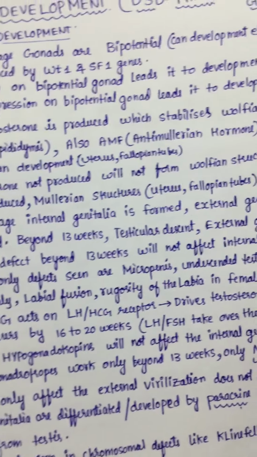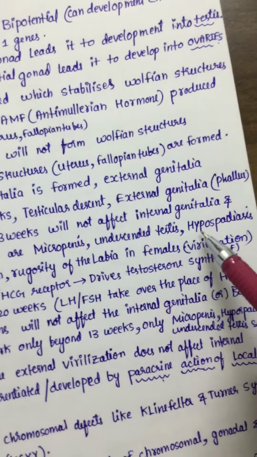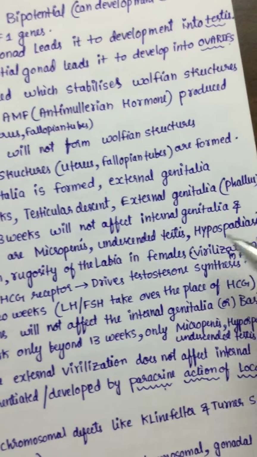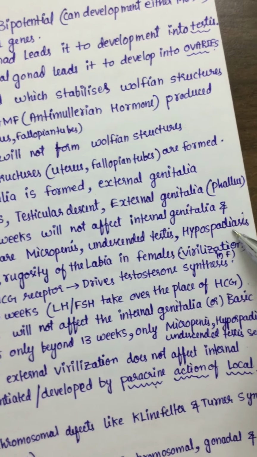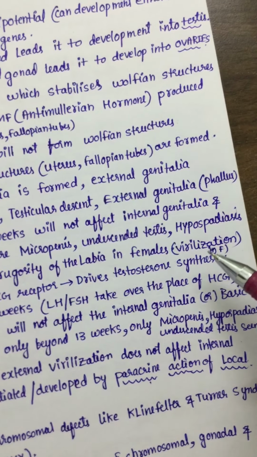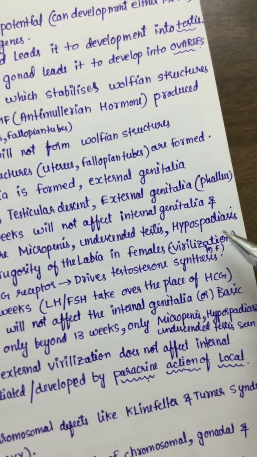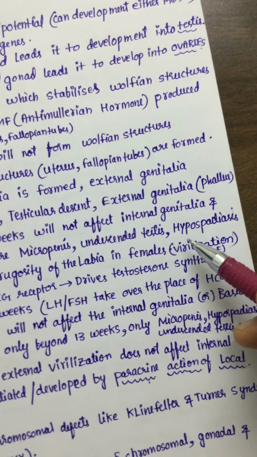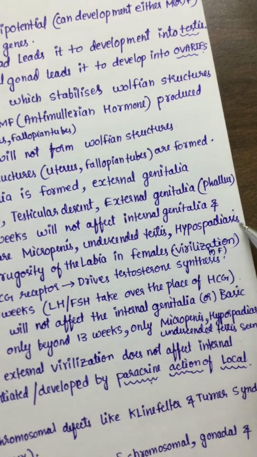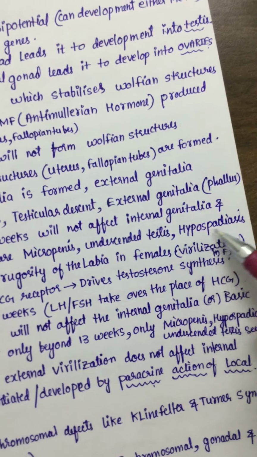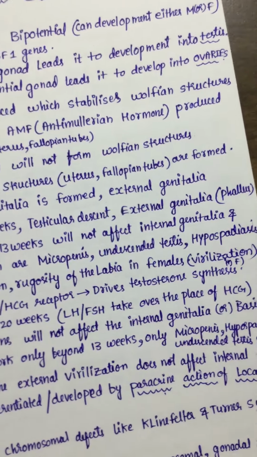Hypospadiasis means the urethral opening will not be at the tip of the penis. It will be in between, along the penile shaft, or it will be in the scrotum. Okay, it's called hypospadiasis. Hypospadiasis means the urethral position is in a malposition.